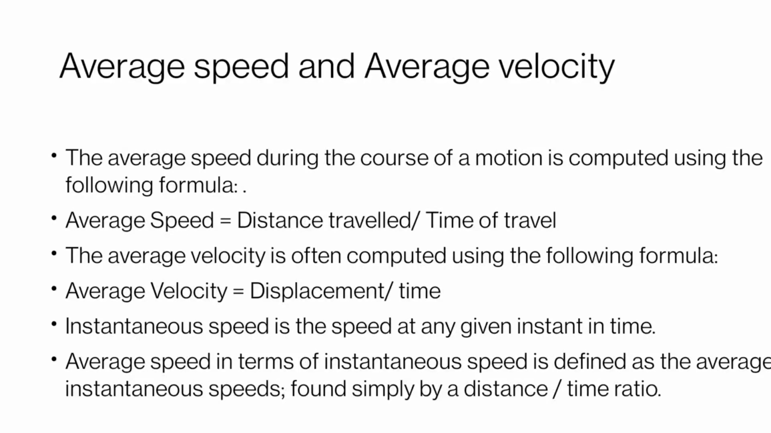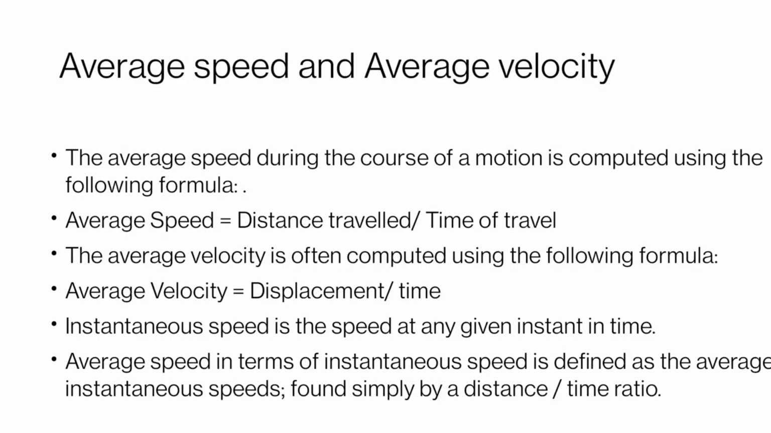Average speed is equal to total distance traveled upon time of travel. Similarly, we can calculate the average velocity, and the formula to calculate the average velocity is as follows. Average velocity is equal to displacement upon time taken.